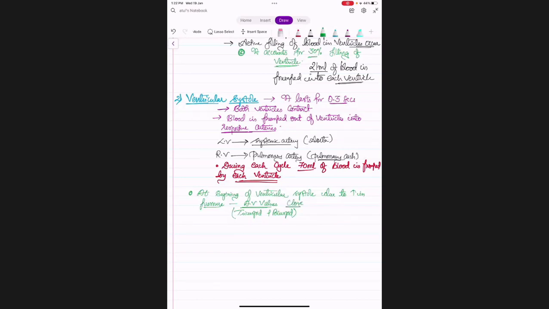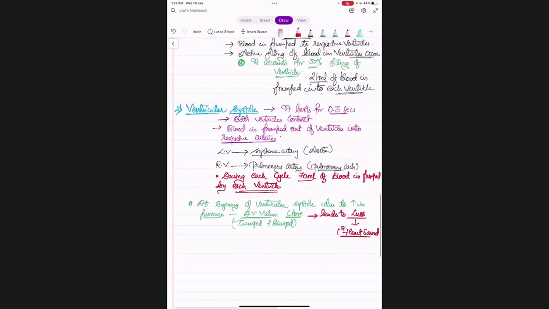And when valves close, what will happen? One sound will be created, right? Lub. This is the first heart sound. So the first heart sound will be heard. Got it?